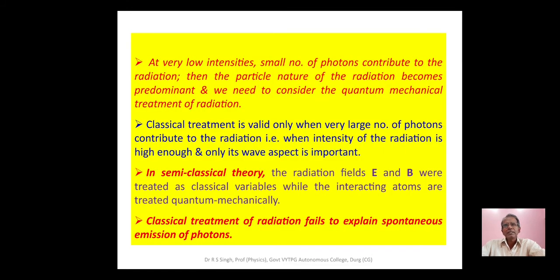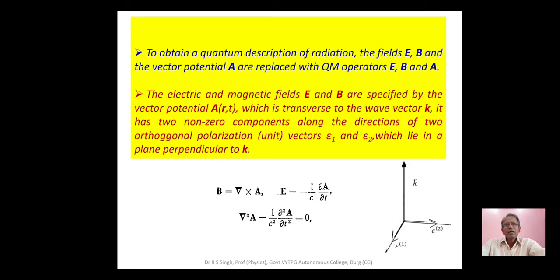At very low intensities, the particle nature of radiation becomes predominant. Hence, the quantum mechanical treatment of radiation comes into the picture. The classical treatment of radiation fails to explain the spontaneous emission of photons. Here, the electric field E, magnetic field B, and the vector potential A are replaced by their corresponding quantum mechanical operators E cap, B cap, and A cap respectively.